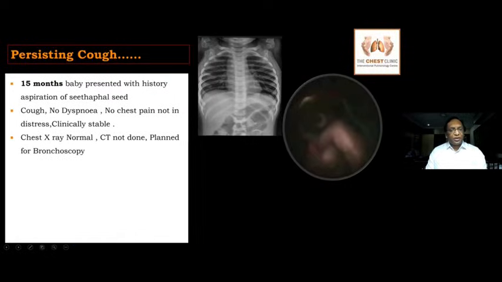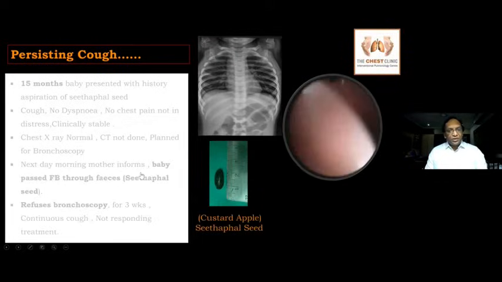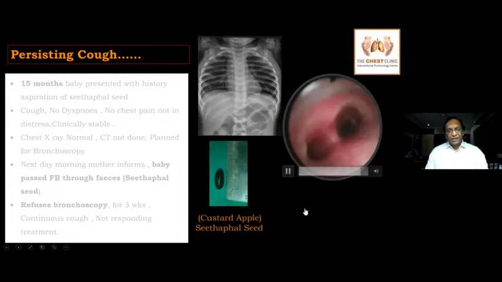What if the baby has a persistent cough? A 15-month child presents with a history of aspiration of a Sitaphal seed. Cough, no dyspnea, no chest pain, not in distress, clinically stable. X-ray was commented as normal, CT was not done, planned for bronchoscopy. The next day morning, the mother informed that the baby has passed Sitaphal seeds in the feces. So they go home and refuse bronchoscopy for 3 weeks, and they come back for a persistent cough, only to see a foreign body impacted in the right intermediate bronchus.